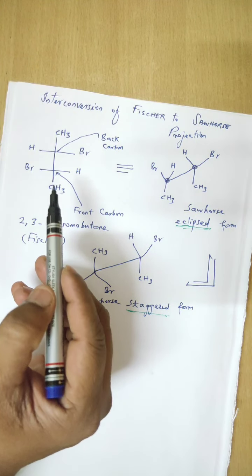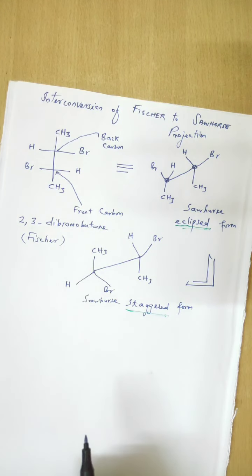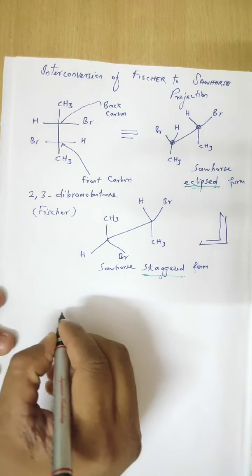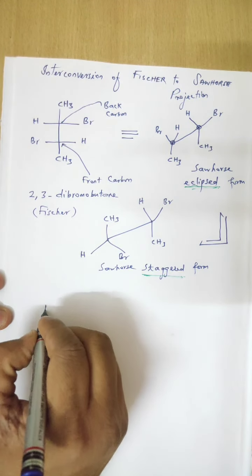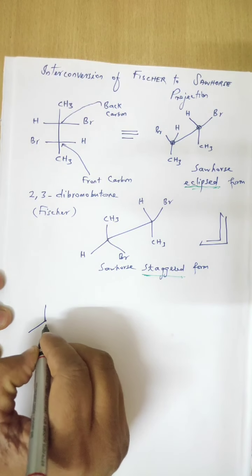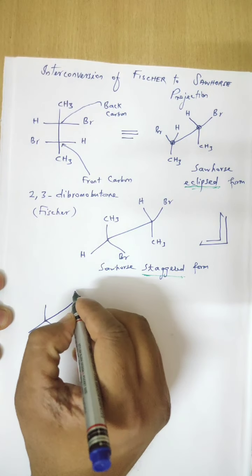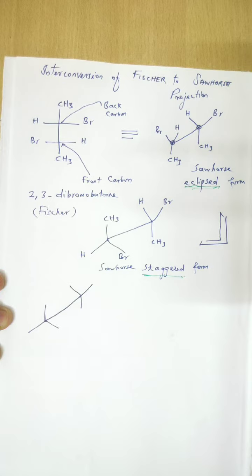Similarly, next we pass on to the Sawhorse projection of mesotartaric acid. Please make note of it. You can also draw side by side.